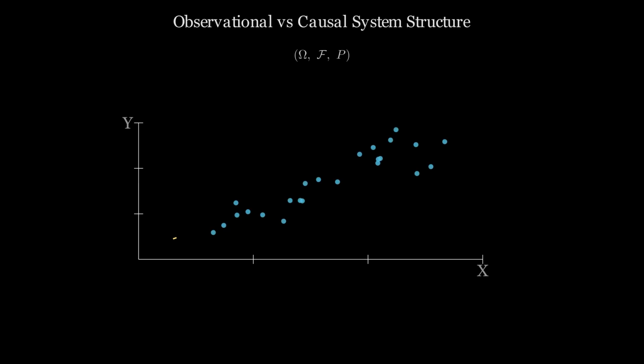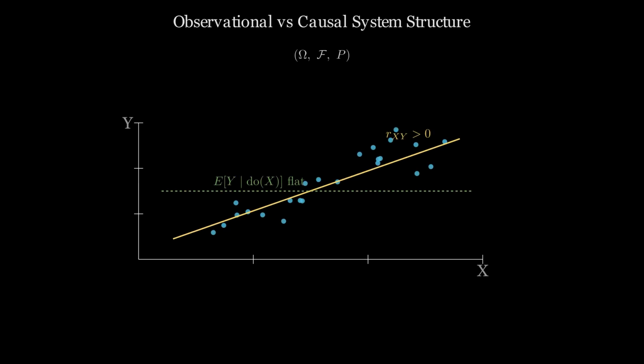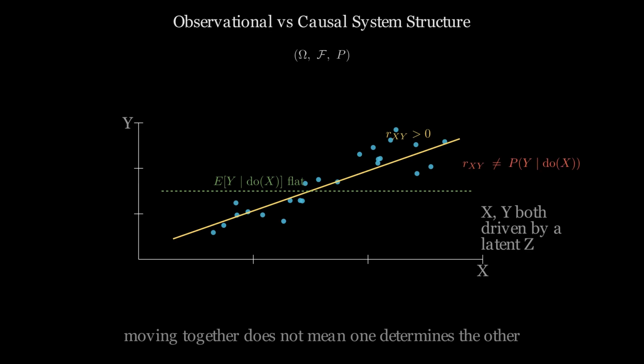In a formal system architecture, observational dependence and causal dependence are structurally distinct properties of the system model. Two system variables are observationally correlated if they co-vary under the probability measure. Their joint distribution carries information about each other. Two system variables are causally related if an intervention on one variable changes the distribution of the other. These two properties do not imply one another.